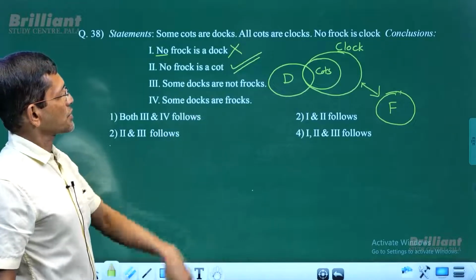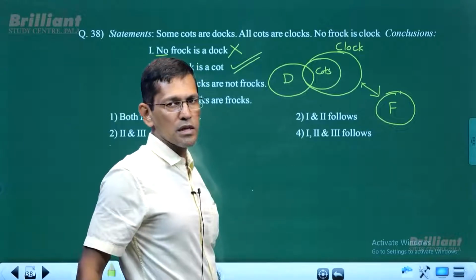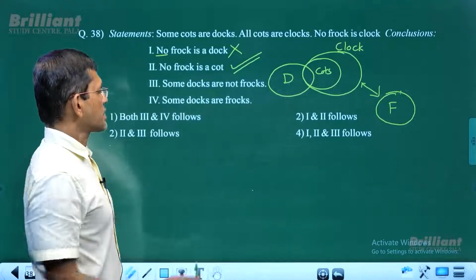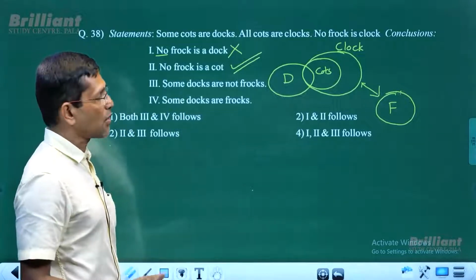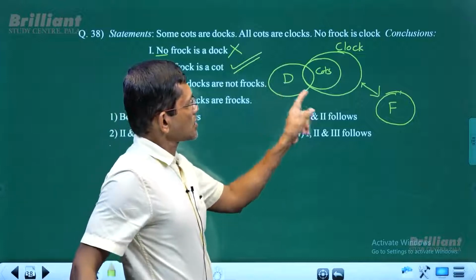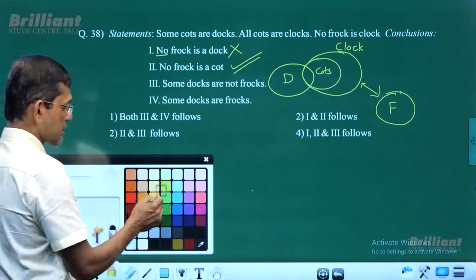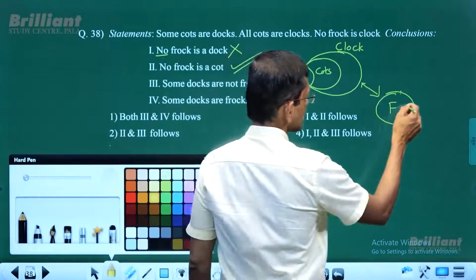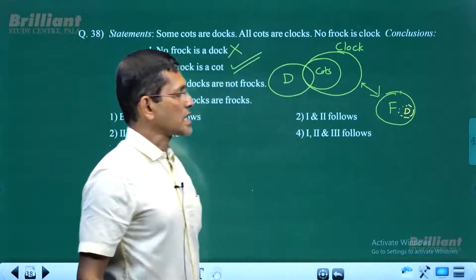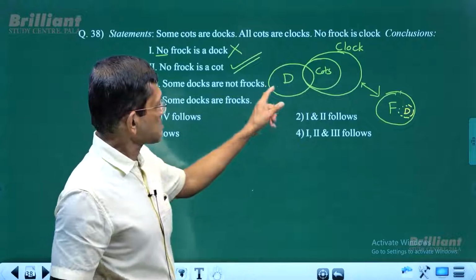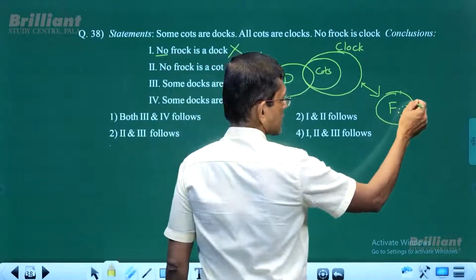Some dogs are not frogs. When you look at that, some dogs, they are not frogs. That's correct. However, it's negative. If it is negative, we have to negate it. So what you get is all dogs are frogs. That means all dogs are inside the frogs. If these dogs go inside frogs, what happens? Let's say these dogs are here. They are inside frogs. Then dogs must be intersecting with the coats, correct? Then you see how the new diagram looks.